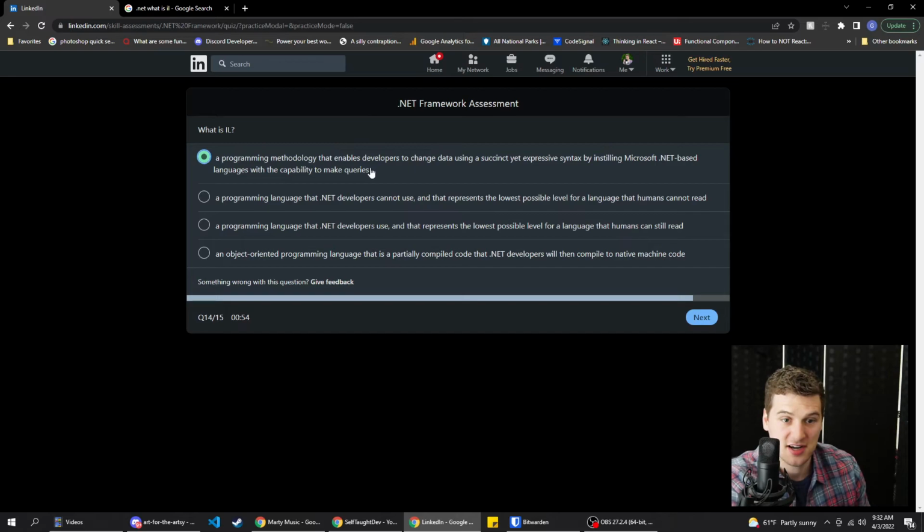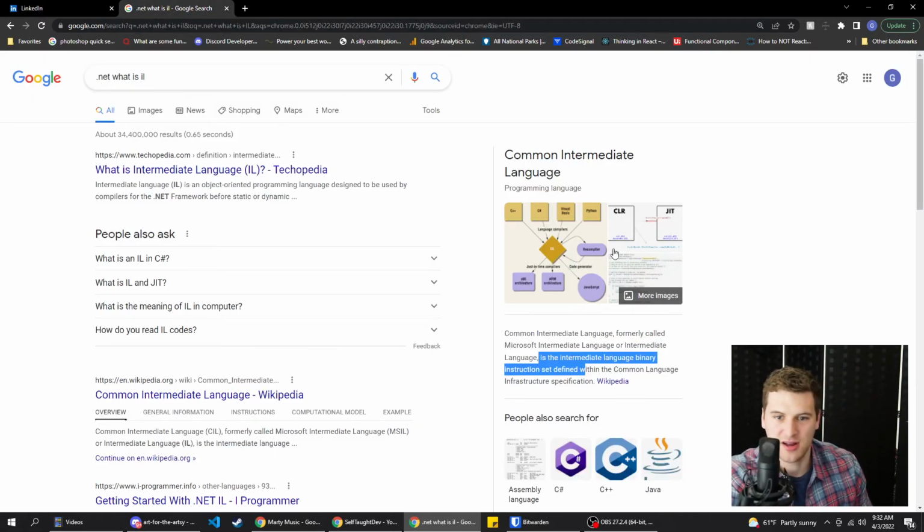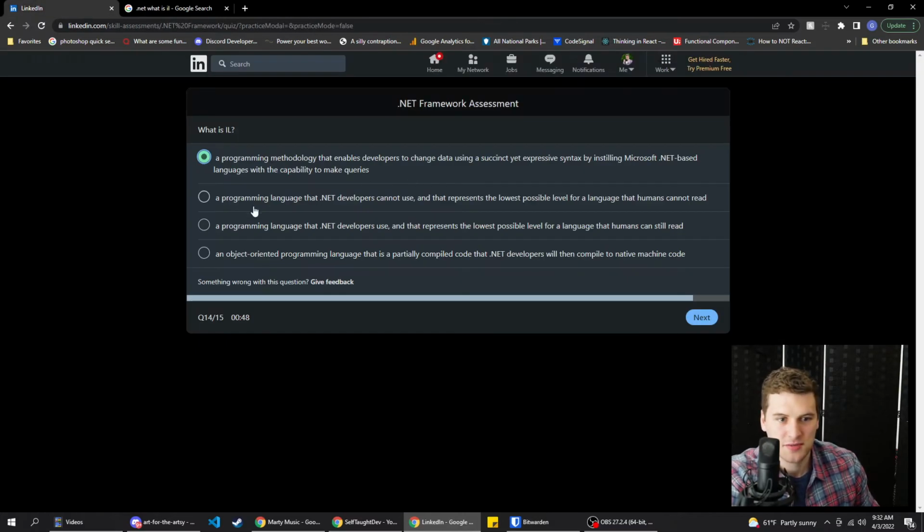A programming methodology that enables developers to change data using, I don't think this is a methodology, right? Is it? It says it's a language. So maybe it's not that one. A language that .NET developers cannot use. I don't think so. If they can't use it, then why would this be included in the .NET framework assessment? So we're going to scratch that one out too.